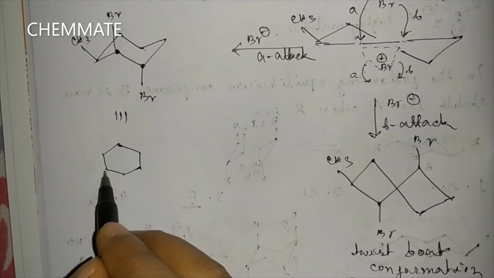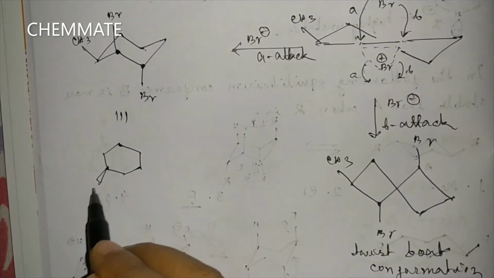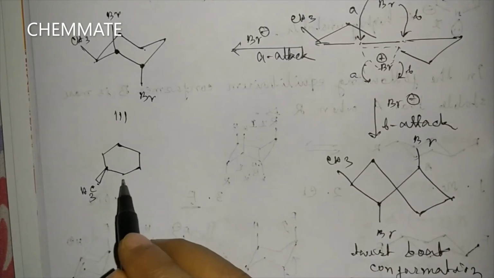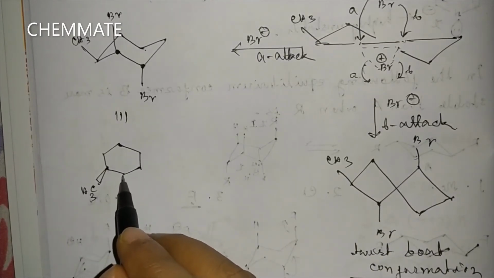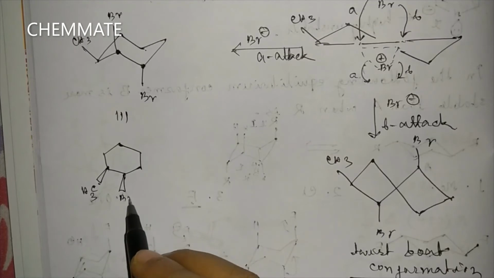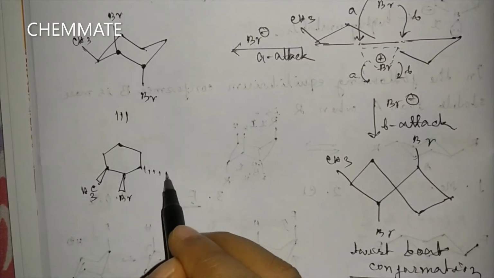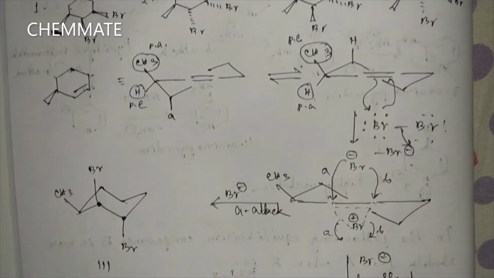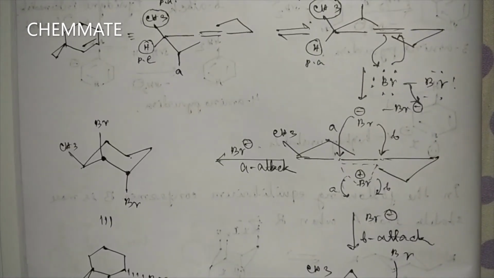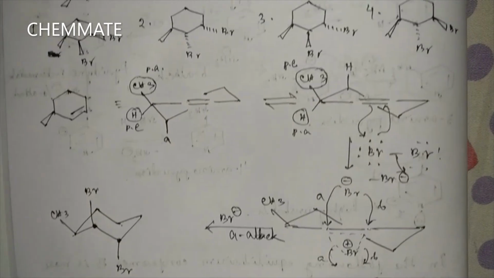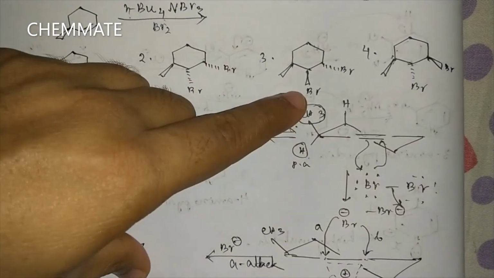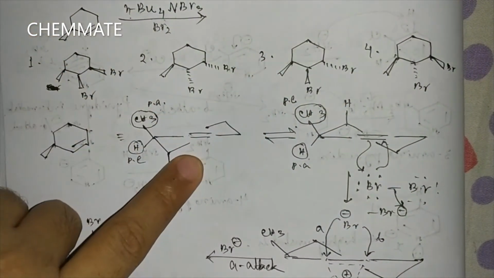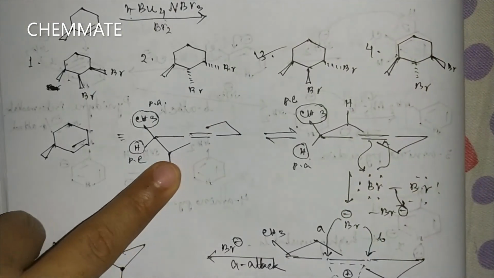Here the CH3 is above the plane, here another Br is above the plane, and another Br is below the plane. So we will compare this with our answer. CH3 and Br are above and Br is below. Here CH3, Br above and Br below. So option 3 is the answer for this question.